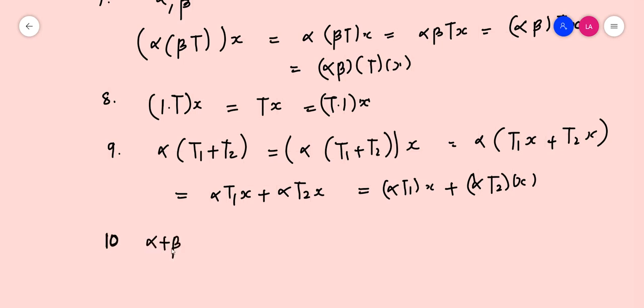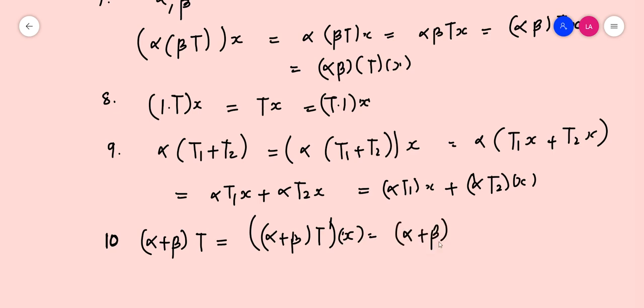alpha and beta are scalars. Alpha plus beta times T should be equal to alpha plus beta times T of x, which is equal to alpha plus beta times Tx. Since Tx is an element in Y and Y is a vector space, this should be equal to alpha Tx plus beta Tx.